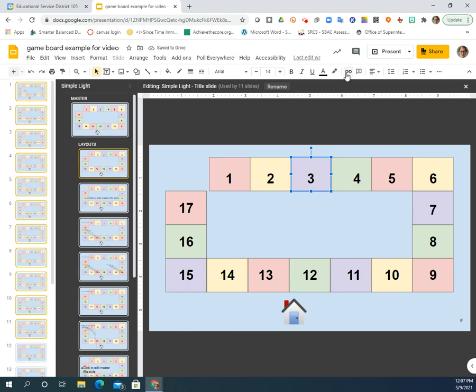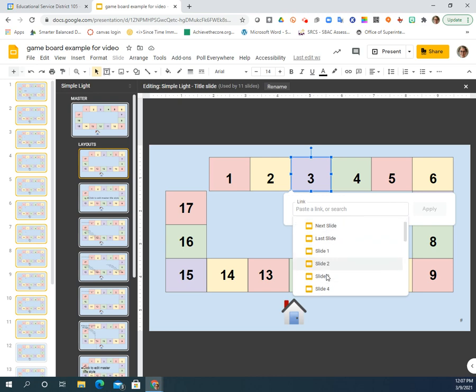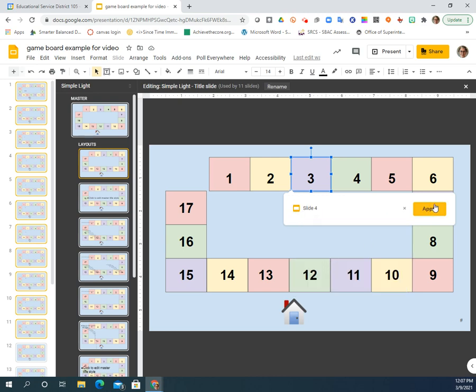Still highlighted, I'm going to click Insert Link. And it's going to come up here. Let's try it one more time. Insert link, slides in this presentation. And I am going to go to slide 4 and apply.